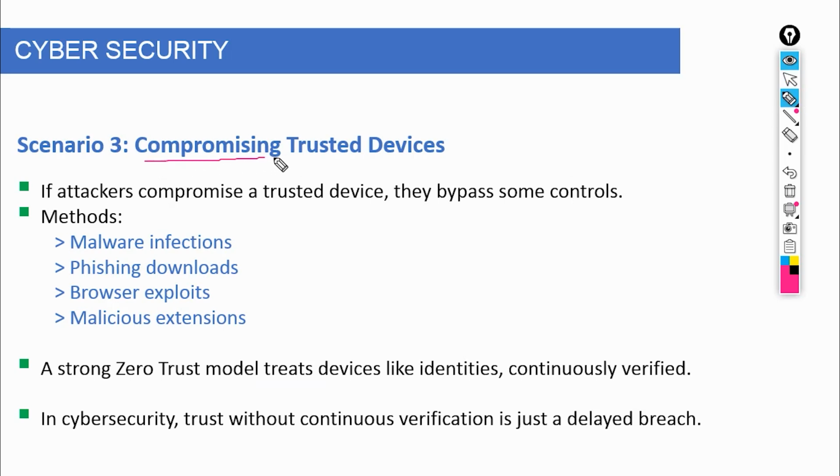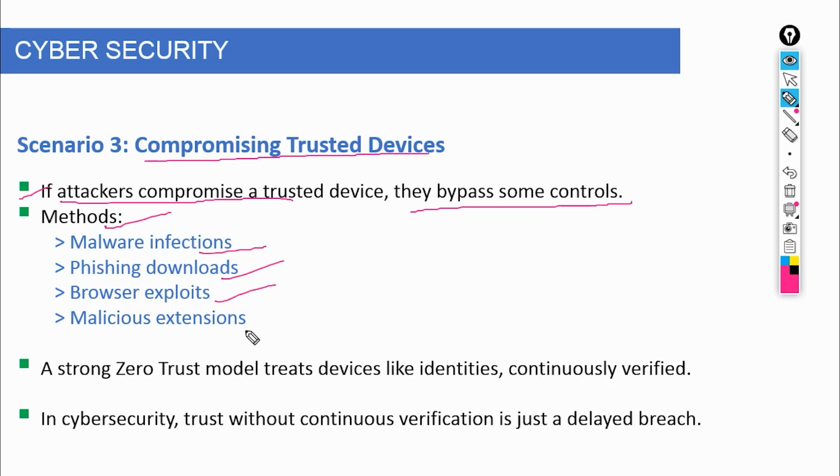This is exactly why modern attacks often focus on endpoint compromise. Once inside a device, attackers can steal session tokens, capture keystrokes, or silently execute actions without triggering login alerts. Weak zero-trust setups make a critical mistake here. They treat device trust as static. Once trusted, always trusted. But a strong zero-trust model treats devices like identities, continuously verified.